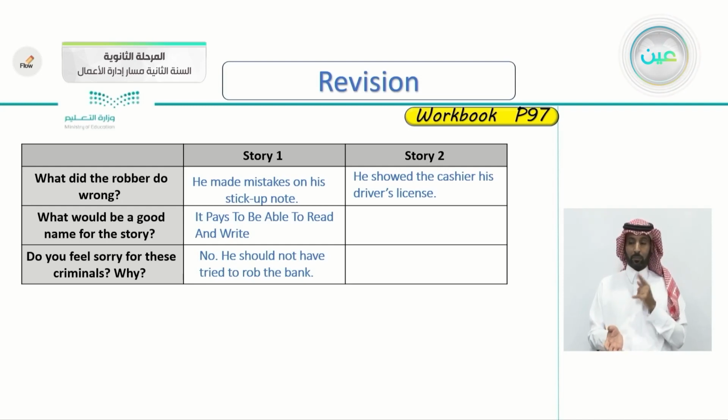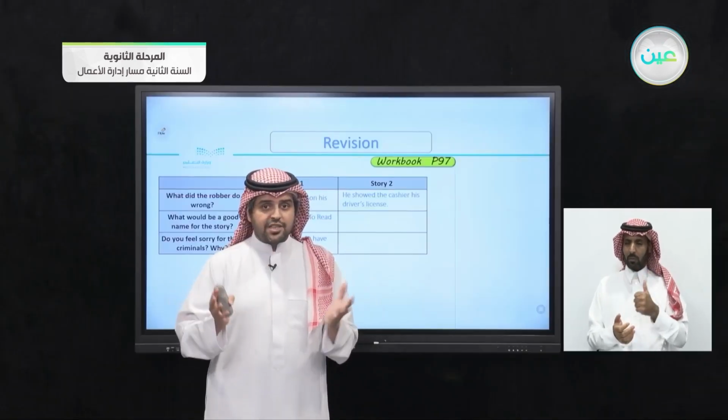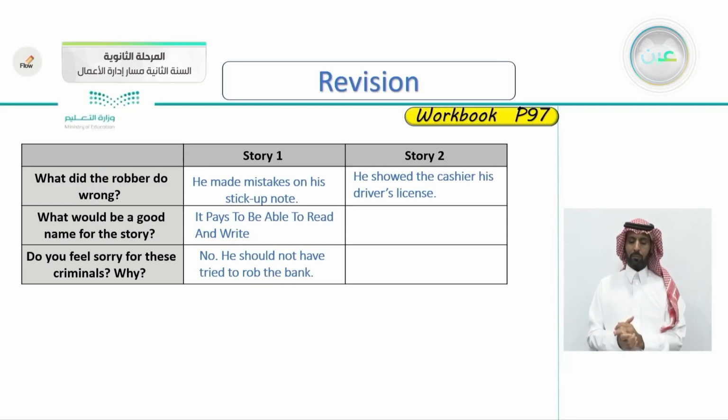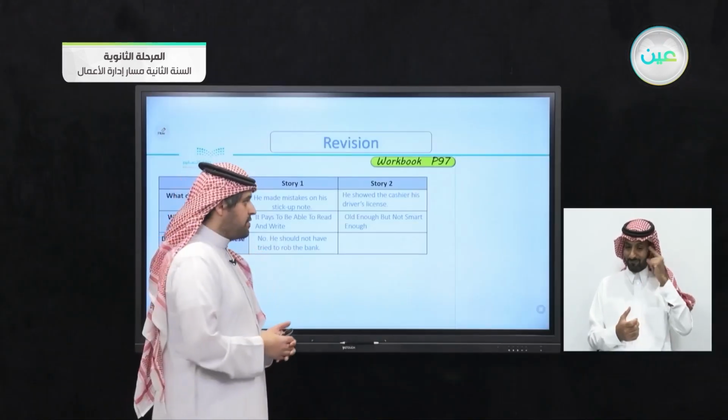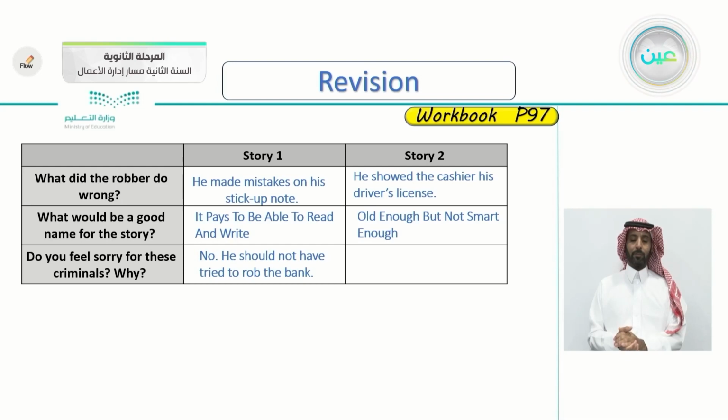What would be a good name for the story? The one with the license and the money and the cigarettes. I came up with Old Enough, but Not Smart Enough, because he wanted to show him the license to prove that he's over 21, that he's old enough to smoke cigarettes, but of course he's not smart enough. So this would be a good title, Old Enough, but Not Smart Enough. Of course, you can come up with your own idea.